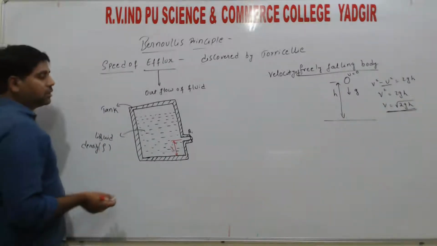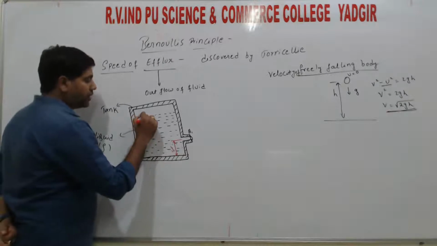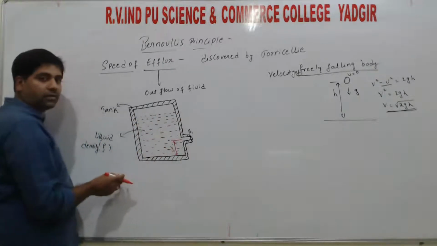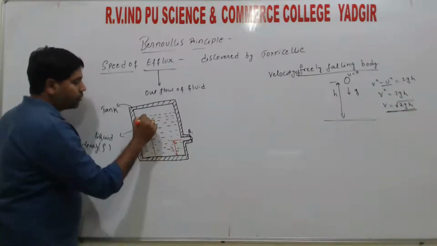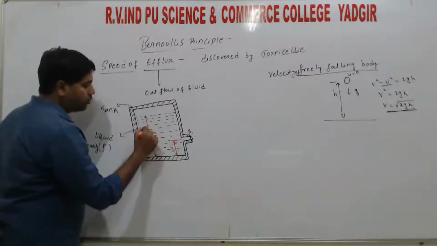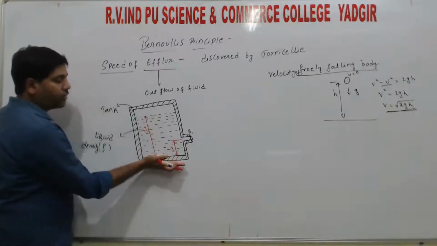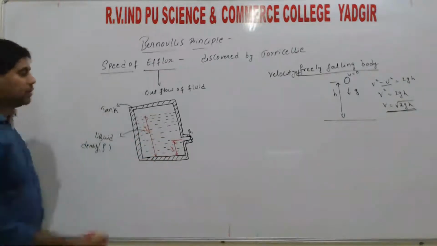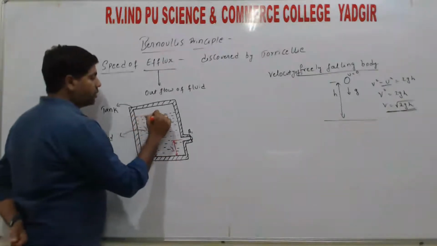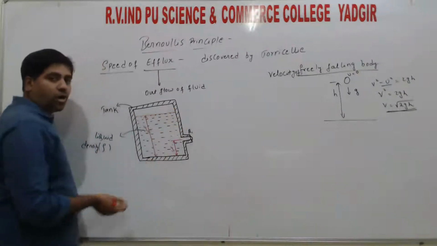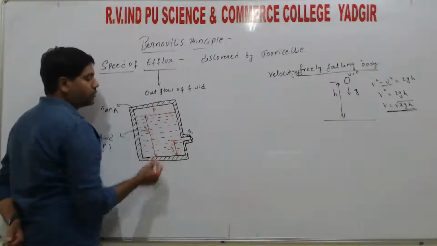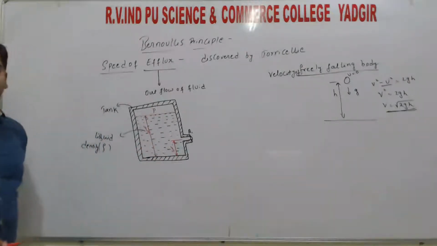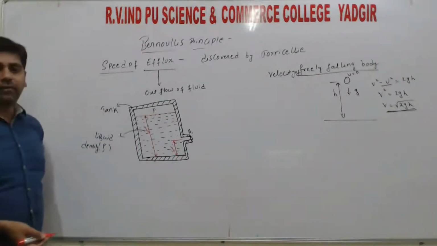Next, the surface of the liquid is at a height y2 from the bottom of the tank, right? This we call the surface of the liquid. At the surface of the liquid it has a pressure P, where P is the pressure at the surface of the liquid.